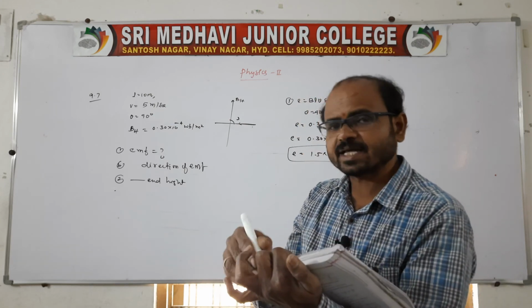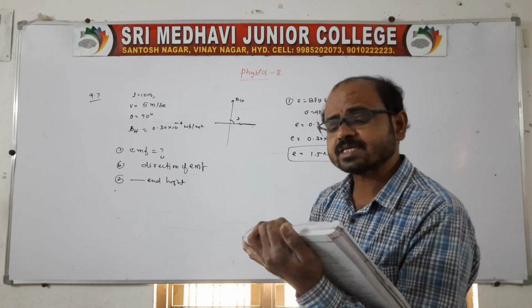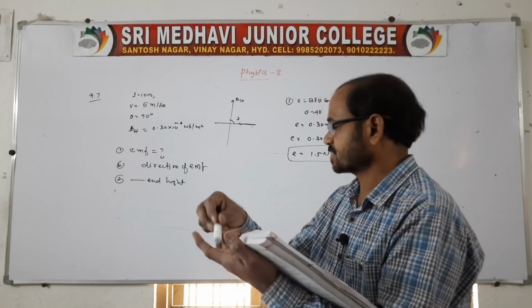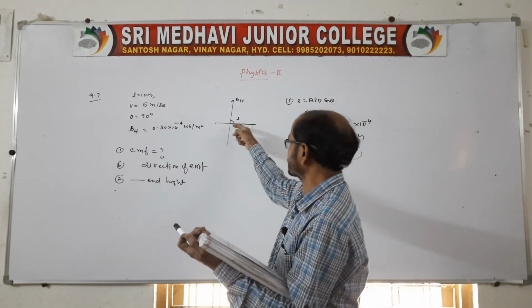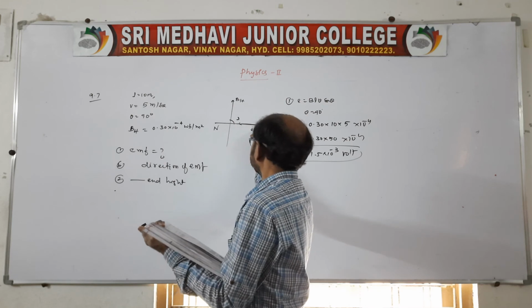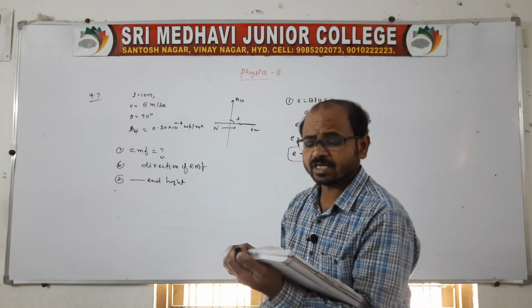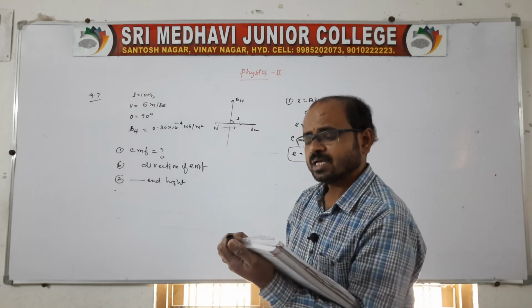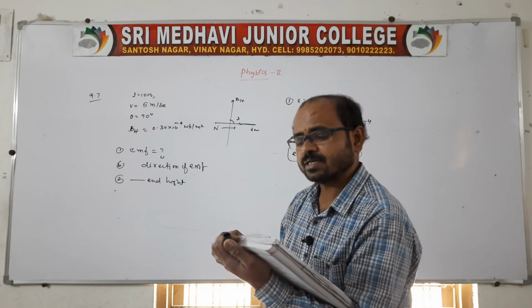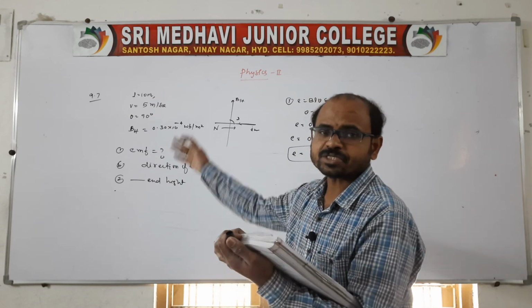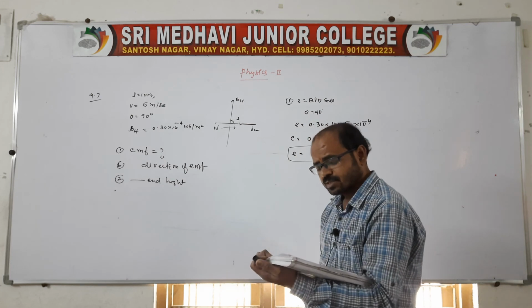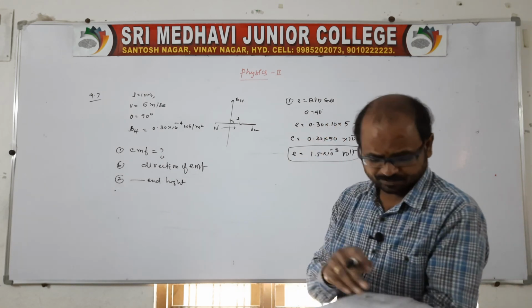How can we say the direction? The direction can be found using Fleming's left hand rule. The direction of induced EMF is from west to east, because it is always opposite. The EMF is induced from west to east, and the eastern end of the wire is at a higher potential. This is the direction of EMF as well as the current.